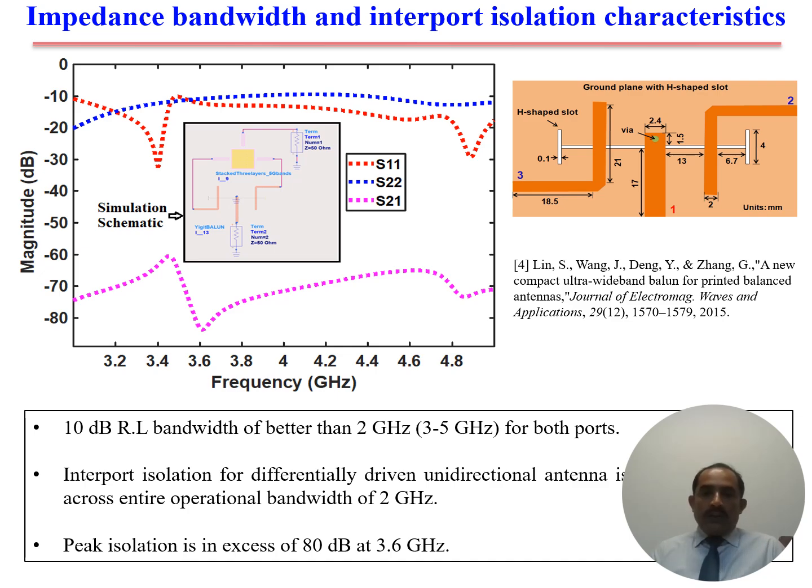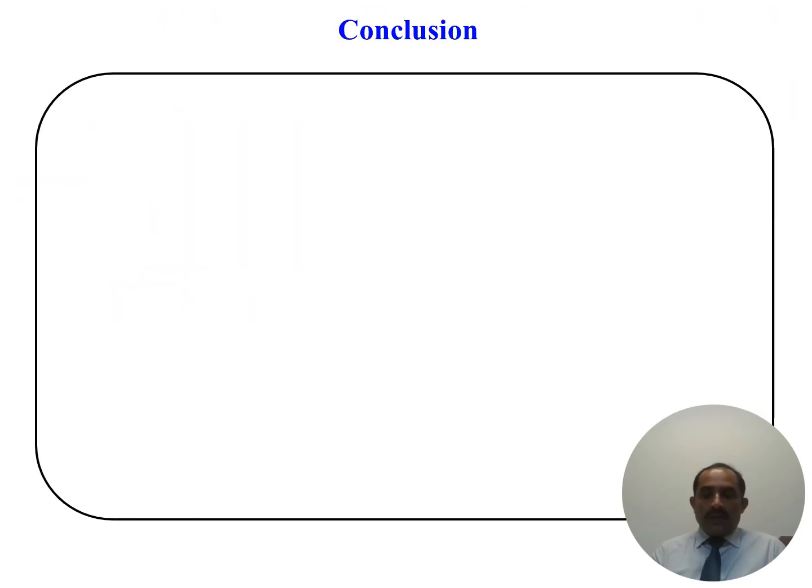So you can see the performance of S21, which is basically the resulting configuration when the antenna and the balun, our balance circuit, are interconnected as clear from this schematic. And S21, that is the coupling, is minus 60 dB, which means isolation is 60 dB. The coupling and the isolation are reciprocal of each other.